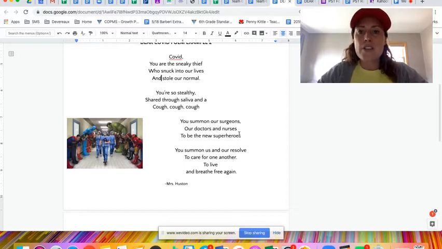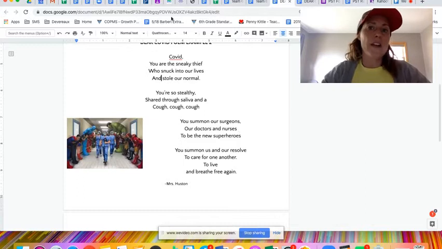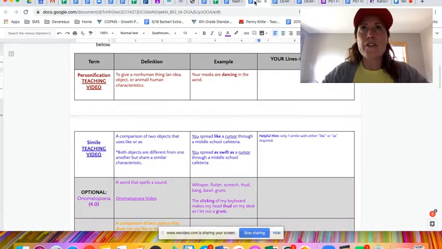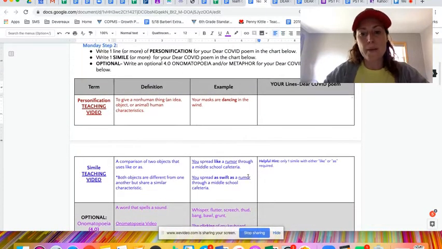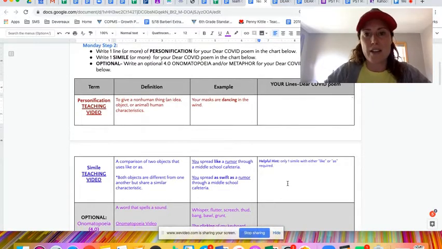So you can see 2 very different versions of a poem using some of these skills. If you feel like you're struggling a little bit with simile, but you have a great metaphor, go ahead and swap those out. I'm fine with that.